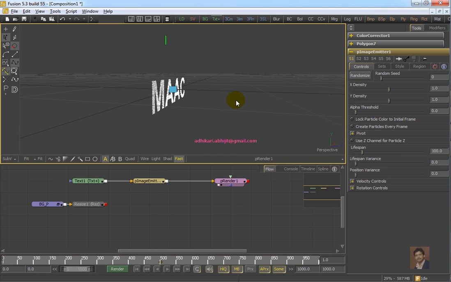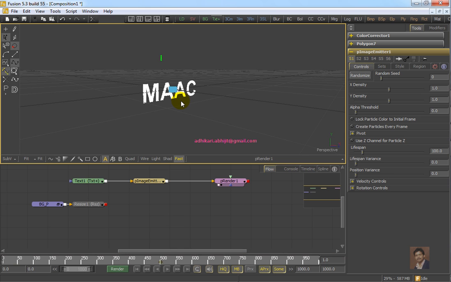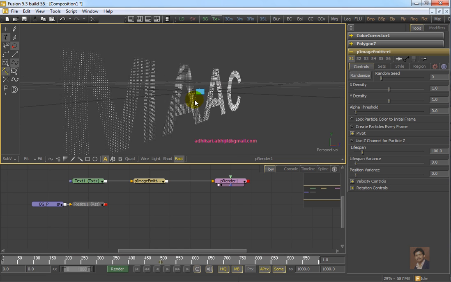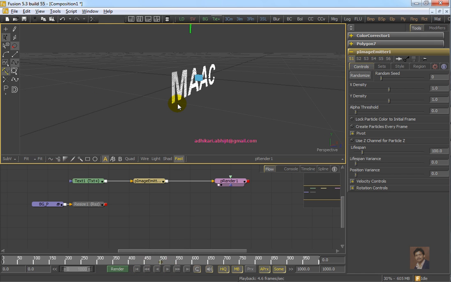Using alt and middle click. We can zoom in and zoom out using control and scroll also. We can also pan canvas using middle mouse button, etc. So in this 3D viewport the text is appearing as particle. Now if we play the file, there is no effects right now because particle is right now static.